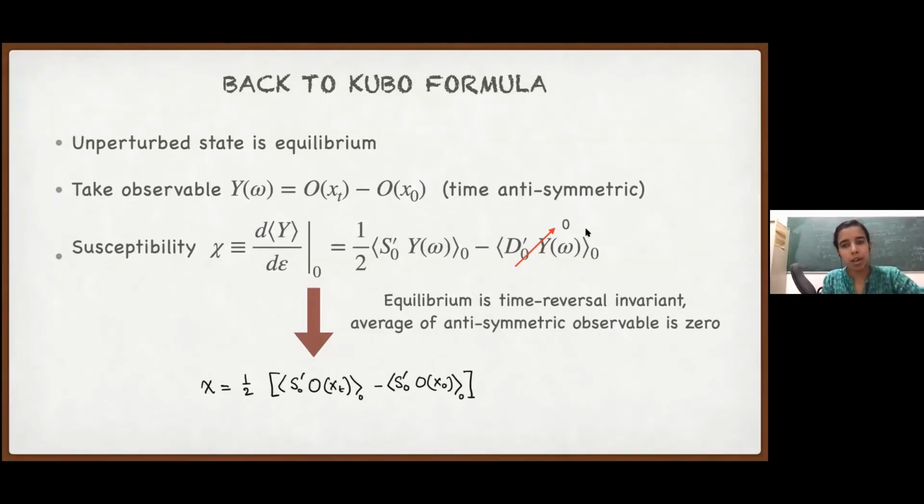Now this quantity is an average of a time antisymmetric quantity. As you can see, D naught prime is symmetric under time reversal, y omega is antisymmetric. So if we take the average in equilibrium, which itself is time reversal invariant, then of course it goes away. So this term disappears. So we are left with a chi, which is just, now I am putting the expression for y here, half S prime 0 O at x_t minus S prime 0 O at x naught, both evaluated at equilibrium, because now we are talking about a perturbation around equilibrium.